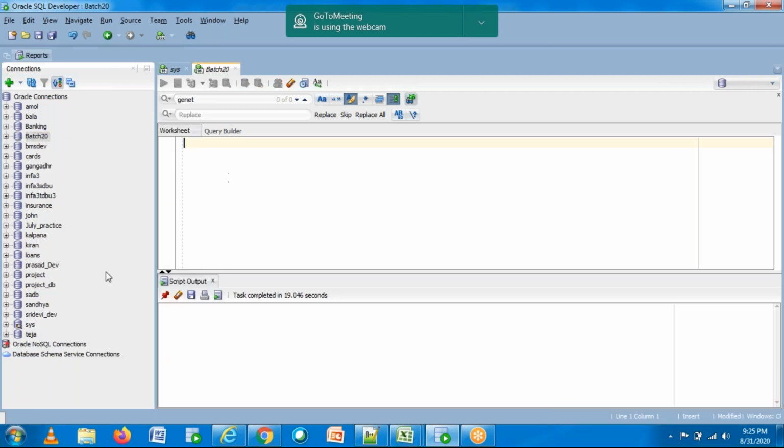You are able to see one user here, sys. Sys is basically an admin. In most companies you will see a database administrator, and the database administrator will work on this particular user or schema.